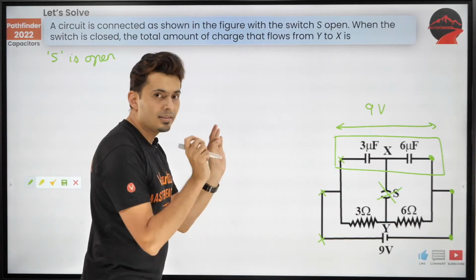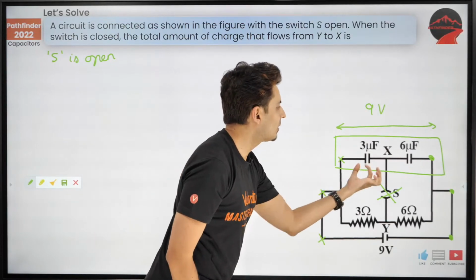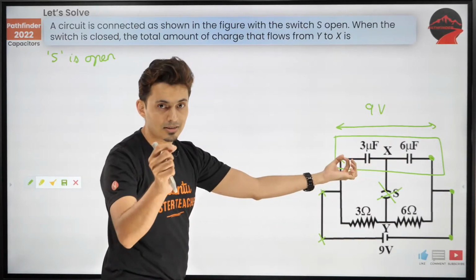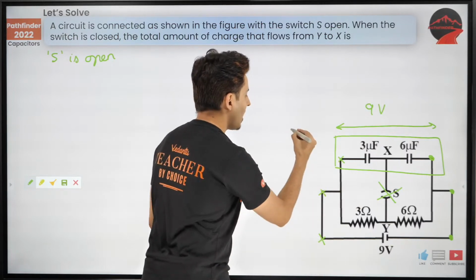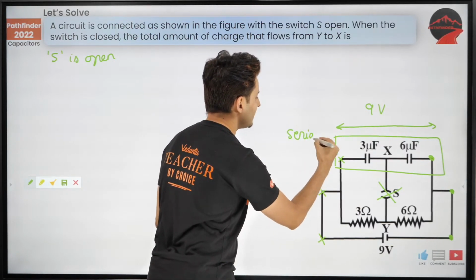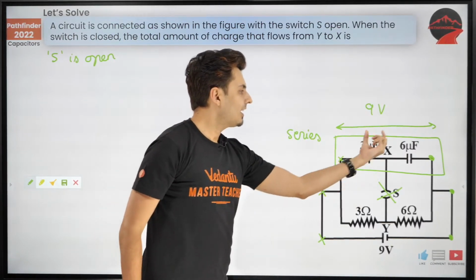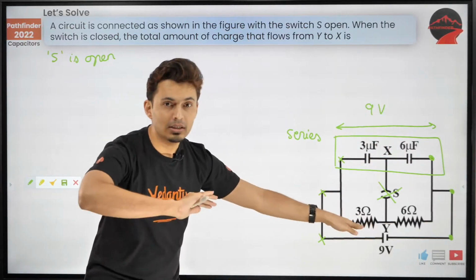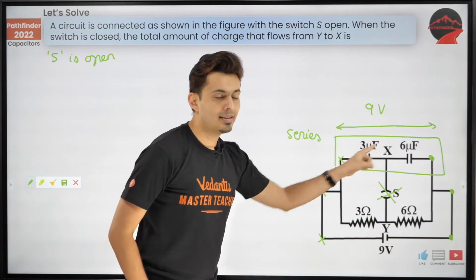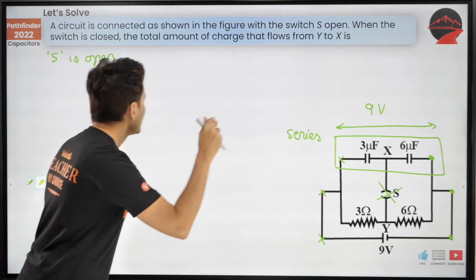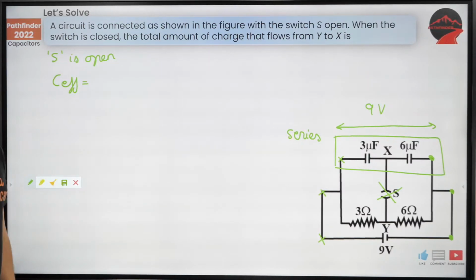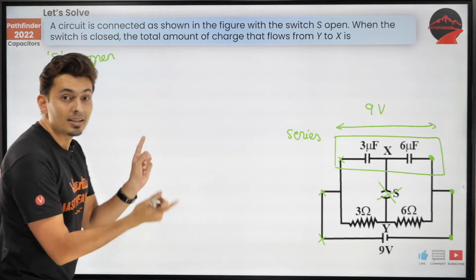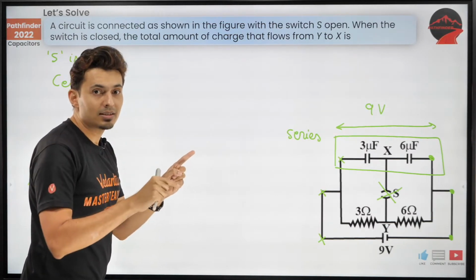Great. Now once you understand that, you can easily figure out the capacitors' charges. How? These two capacitors are now in series. They are now one after the other. This branch is not there, so I can consider them in series. So what is the effective capacitance? Remember, they are in series, guys. So use C1 C2 by C1 plus C2.